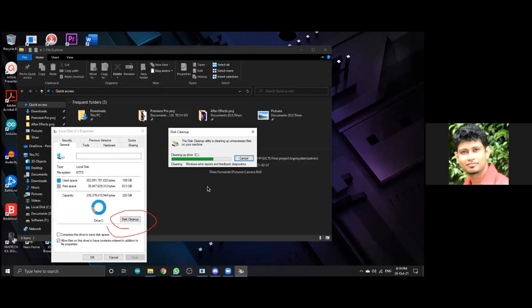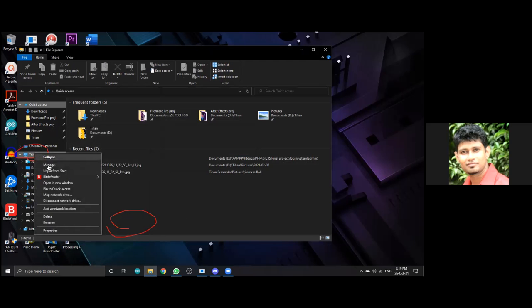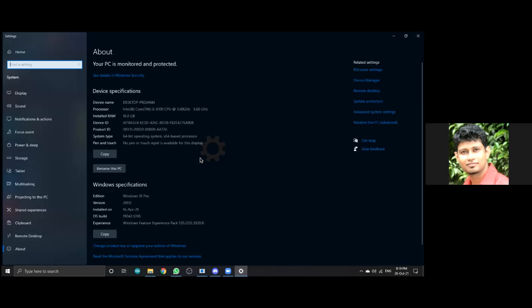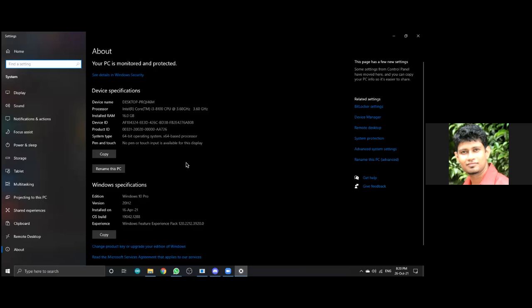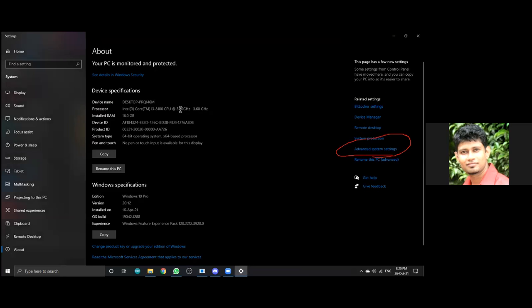Okay, another way is right click on this PC and go to the settings properties. And there you can see advanced system settings. Under advanced system settings, again, I think you need administration rights. Yes, sir. Right? If you have admin rights, you can do this. Under advanced settings, there's a tab called advanced, and there is a section called performance.